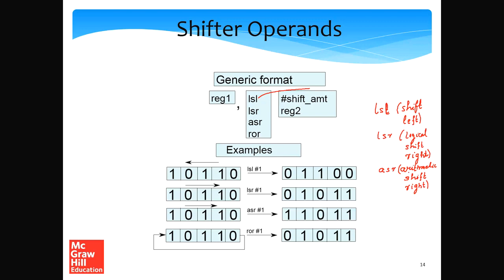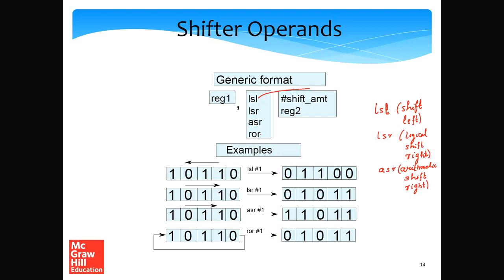So there is no arithmetic shift left, so that's the reason we have not defined it. So LSL is the same as the LSL in simple RISC, a logical shift left. And so then there are two kinds of right shifts. In a logical shift right, we add zeros to the MSB. And in arithmetic shift right, we replicate the sign bit. So given a register, we can add these three kinds of shifts to it.